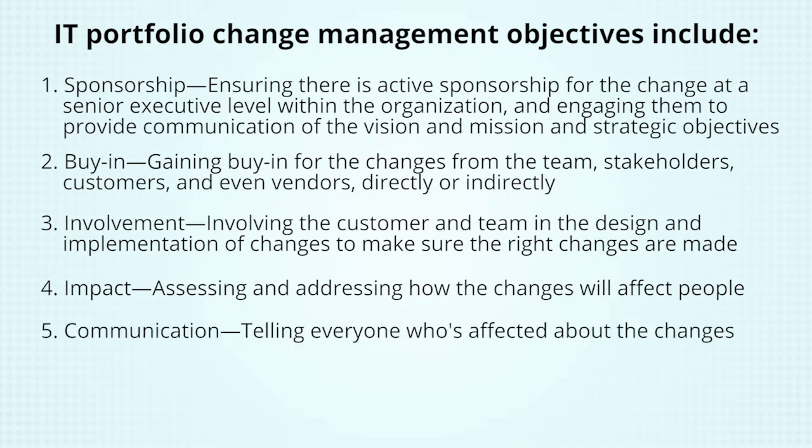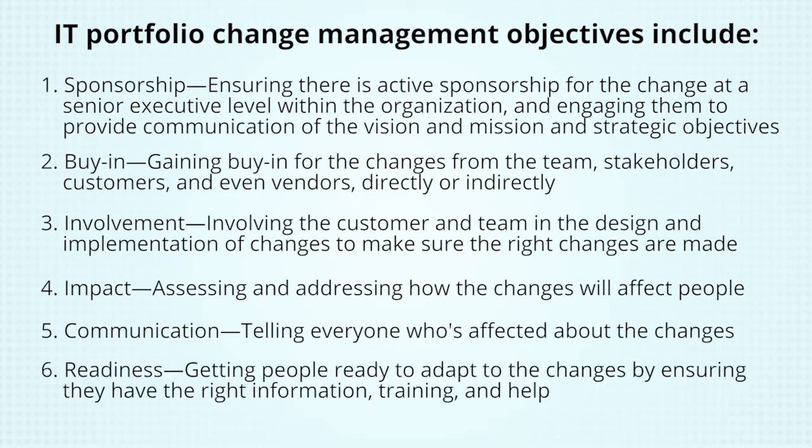5. Communication, telling everyone who's affected about the changes. 6. Readiness, getting people ready to adapt to the changes by ensuring they have the right information, training, and help. Once you've considered the change management objectives and scope, you'll also need to consider the specific tasks. Again, the range of possible activities is broad. The purpose of this is to identify the tasks that are necessary for your specific situation.